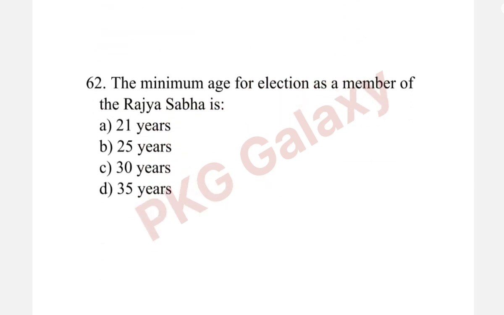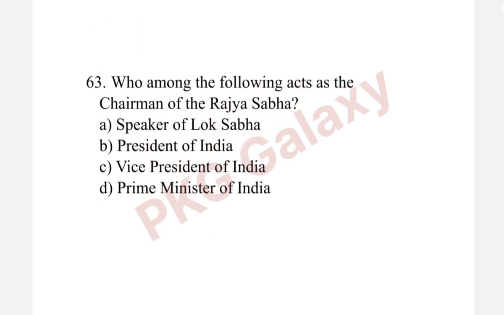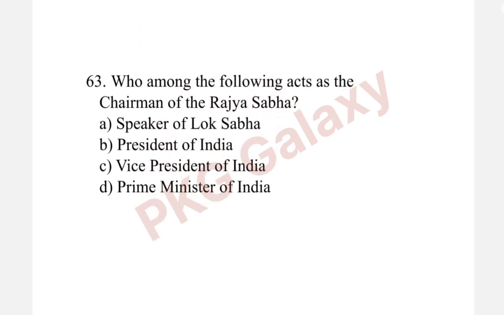Next question. The minimum age for election as a member of the Rajya Sabha is? The correct answer is option C, 30 years. Who among the following acts as the chairman of the Rajya Sabha? The correct answer is option C, Vice President of India.